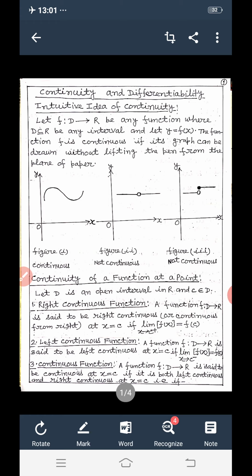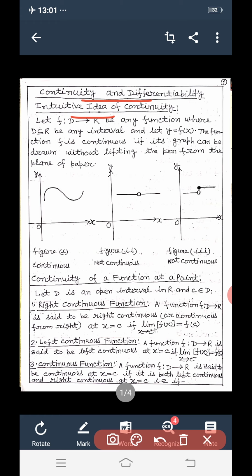Today I am going to start the chapter Continuity and Differentiability. Dear students, first we discuss the intuitive idea of continuity. Before discussing the mathematical definition of continuity, let us first have some intuitive idea of continuity.